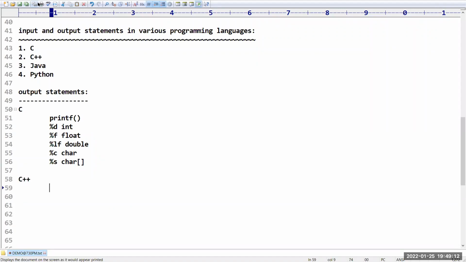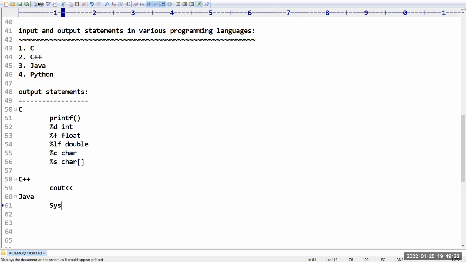Sir, if you take C++, how can you print the message? Very simple. We have to use cout. In C++, percentage d, percentage f, percentage lf, such type of nonsense is not there. Next, sir, what about Java?